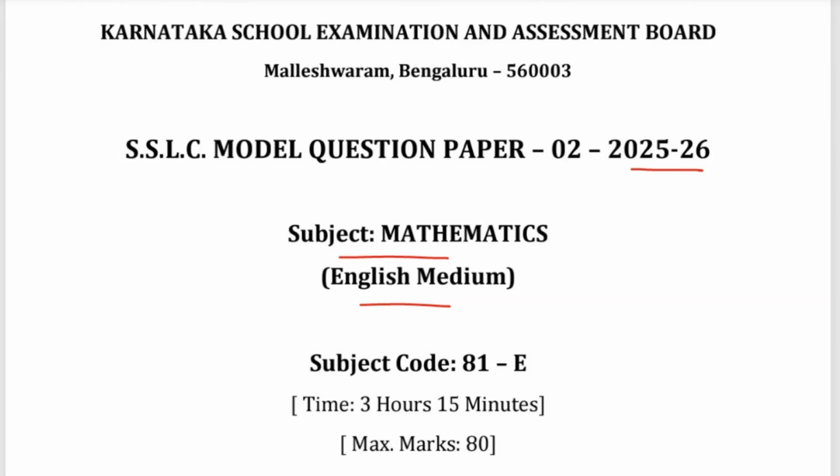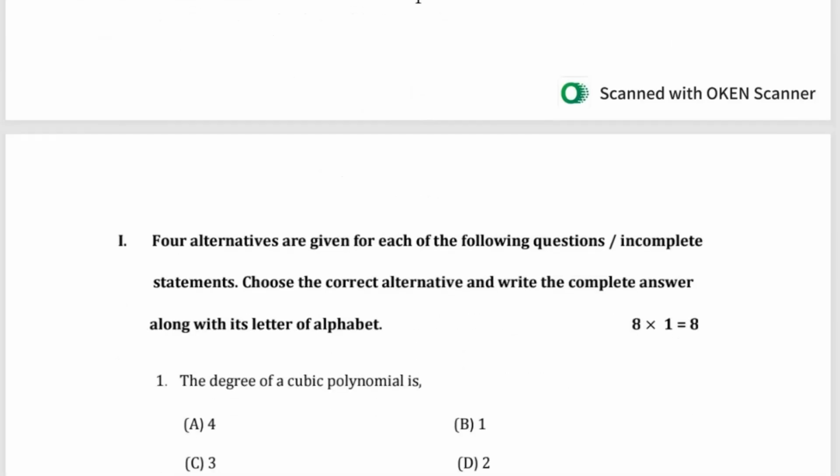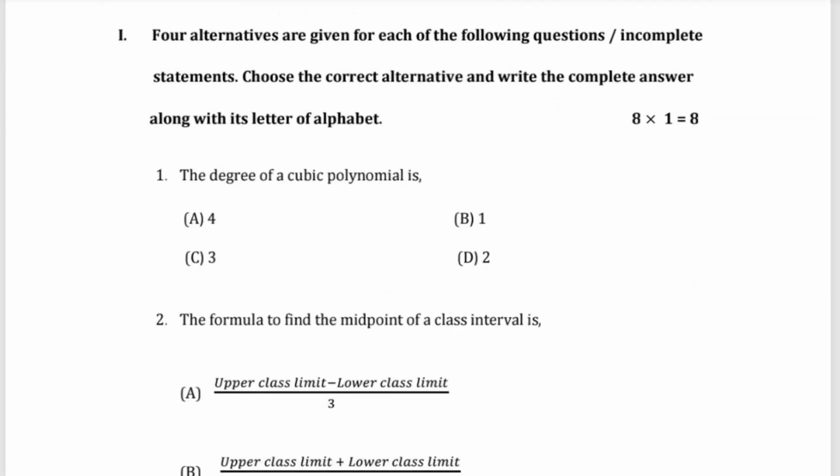Question paper 2, that is, now we'll discuss the questions. The conditions will be the same as that of model question paper 1. So the first main is of four alternatives, that is, objective questions. The first question is: the degree of the cubic polynomial is A) 4, B) 1, C) 3 and D) 2.